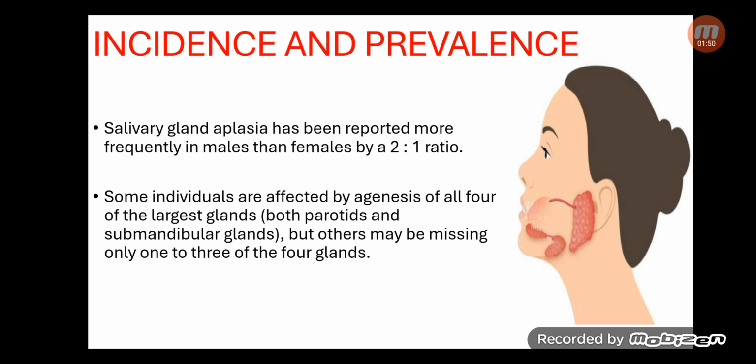Possibly only one parotid gland is missing, or two parotid glands, or two parotid and submandibular glands, or any combination of these glands may be missing, but most often they are affected by agenesis of all four of the largest glands.